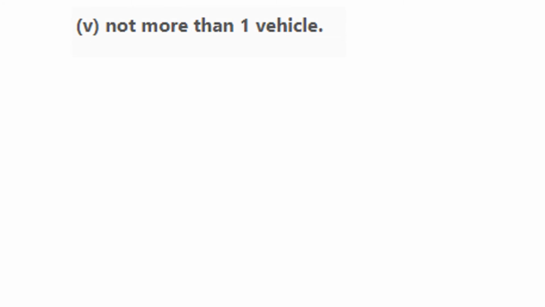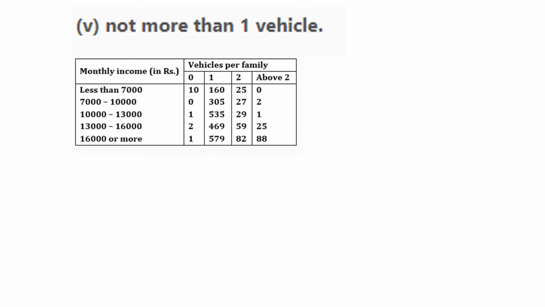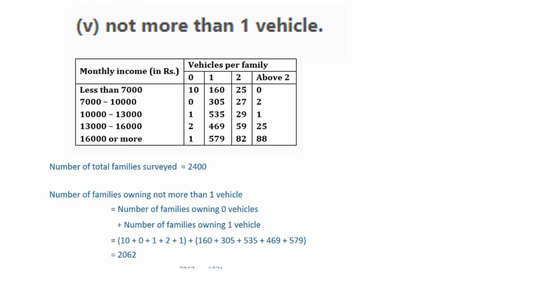Now the next one: not more than one vehicle. See, here the condition is not given on income. Only the vehicle is mentioned, that the family should not have more than one vehicle. So again we'll check the table. Not more than one vehicle means one vehicle or no vehicle. So number of families owning zero vehicles means all these entries will come.